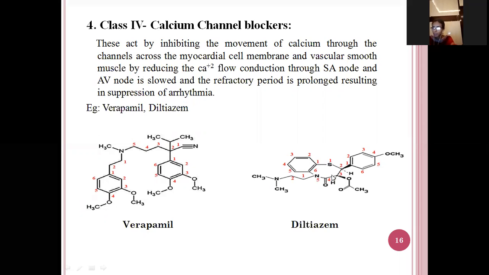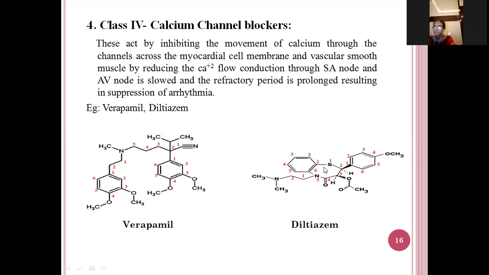In the second position, the 4-methoxyphenyl is there. So for the phenyl structure, in the fourth position the methoxy is attached. And again here in the third position, the acetyl group is attached. And here in the fifth position, 2 carbon atoms means ethyl. For this ethyl, the dimethylamino group is attached. 2 methyl groups are there, so it is dimethylamino.